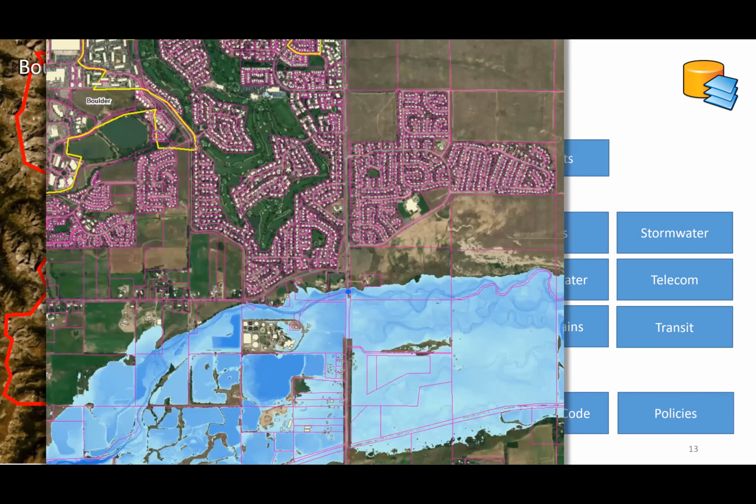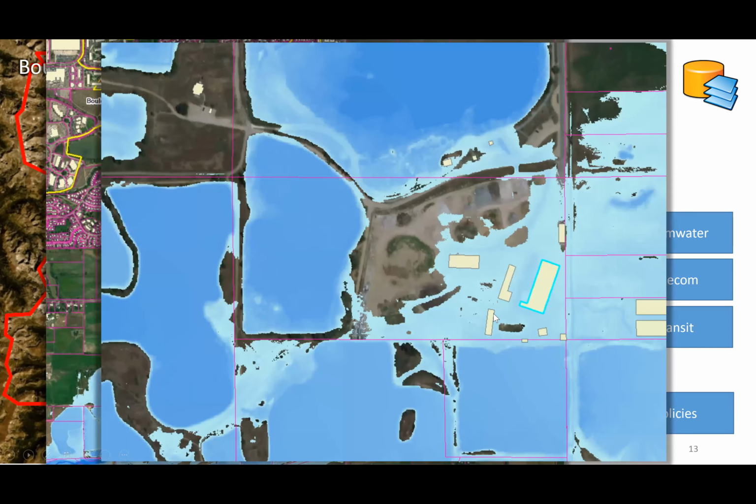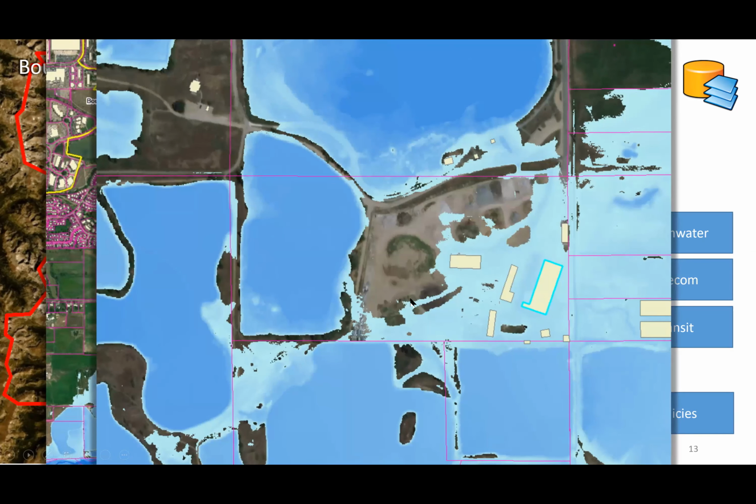If I zoom in here, you start to see some of the digital twin part of the tool. Here we have parcels, building footprints, and the floodplains. These are the FEMA floodplains, an existing flood study that we were able to use to estimate flooding in buildings. If I zoom in even further, you can see I've gone into the floodplain and selected a specific building.